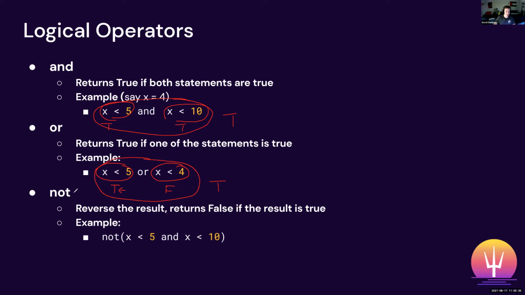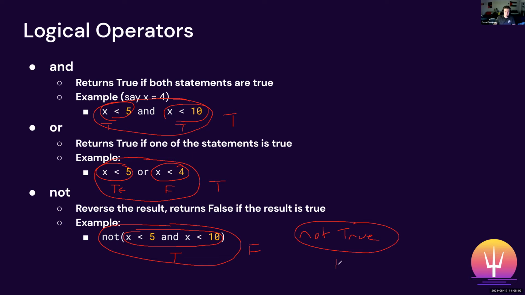And lastly, there's not. And so what not does is it reverses the result and returns false if the result is true. And so to show another example, this is what we had at the beginning. And we know that this is a true statement. But because we have not in front of it, what this does is it will negate true and make it false. So it just negates whatever is inside of those parameters. You also don't even need to put these parameters if you want. So for example, if you wanted to type not true, this whole statement would just evaluate to false.